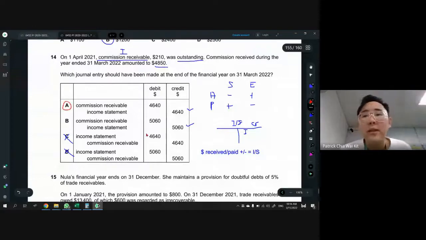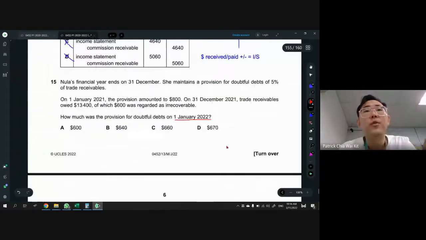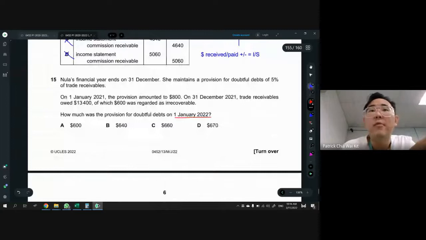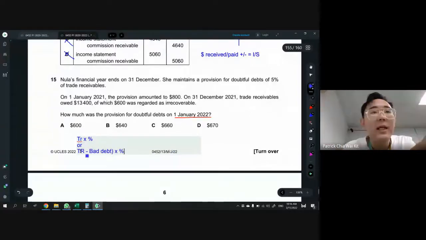Okay, 15. There's a PFDD of 5%. On 1st Jan, the starting is 800. On 31st December, TR amount is 13400, of which 600 was regarded as irrecoverable. So how much was the provision for that on 1st Jan 2022? To find PFDD is very simple. Just remember your formula, which is TR times percentage, or another one is TR minus the bad debt first. You recover, then only you times with the percentage. In this case, we have to use the second one, which is TR minus the bad debt.